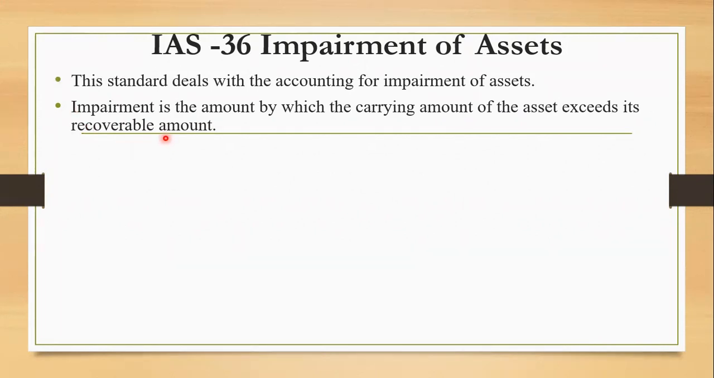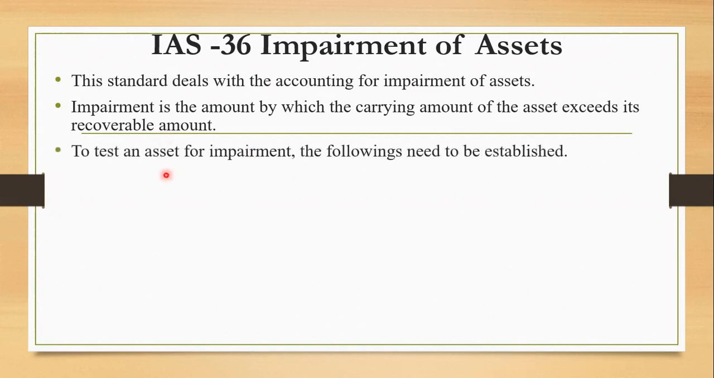As per the technical definition, we need to establish two things in order to assess whether an asset is impaired or not. What are those two things? The first one is the carrying amount of the asset. This can be readily obtained from the accounting records. Actually, carrying amount implies the value of the asset as per the accounting records.